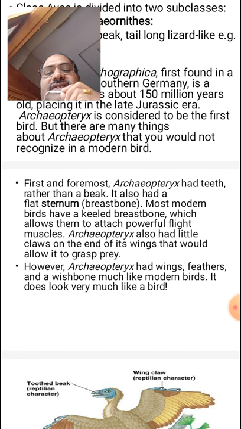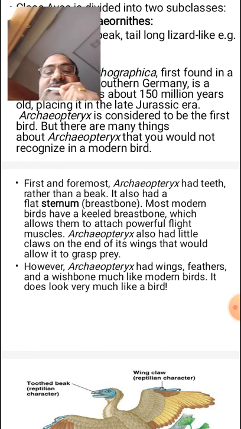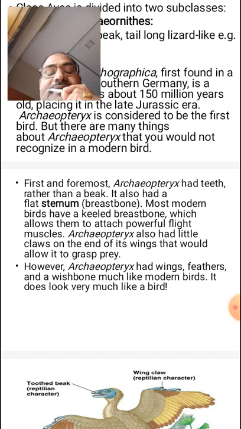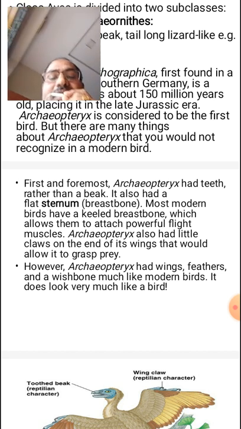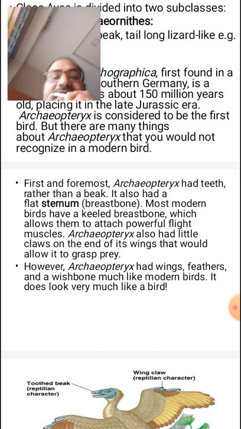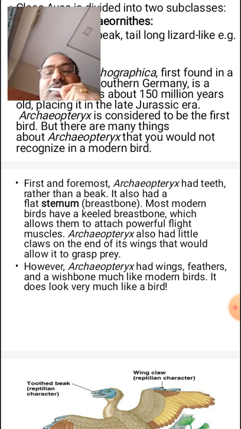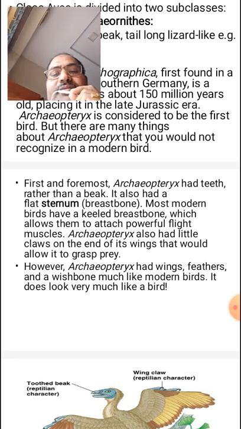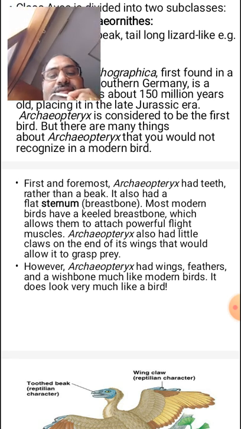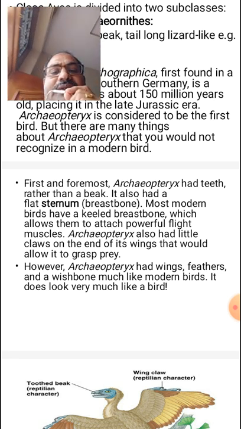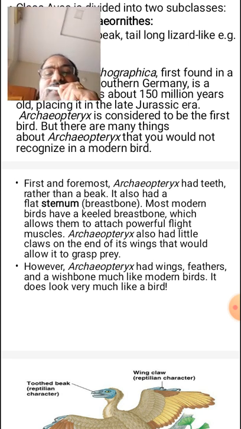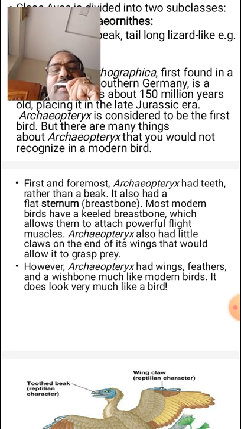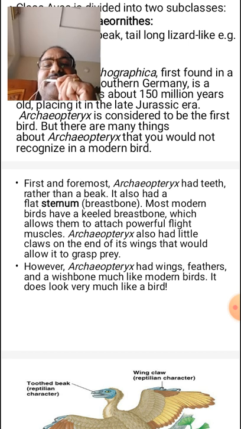First and foremost, Archaeopteryx had teeth rather than a beak, and it also had a flat sternum. Most modern birds have a keeled breastbone, which allows them to attach the powerful flight muscles.